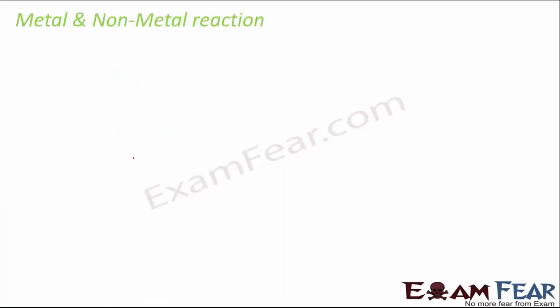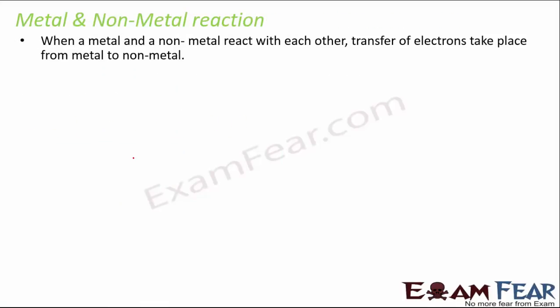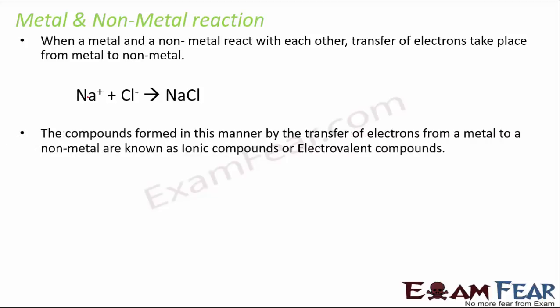So now let's look at metal and non-metal reaction. Now when a metal and a non-metal react with each other, transfer of electrons takes place from metal to non-metal. Let's look at this one. Let's say Na, sodium, is a metal, chlorine is a non-metal. When they combine, sodium always has a tendency to lose electrons because it is electropositive in nature. Chlorine always has a tendency to gain electrons because it is electronegative in nature. So as a result, the transfer of electron will happen from sodium to chlorine.